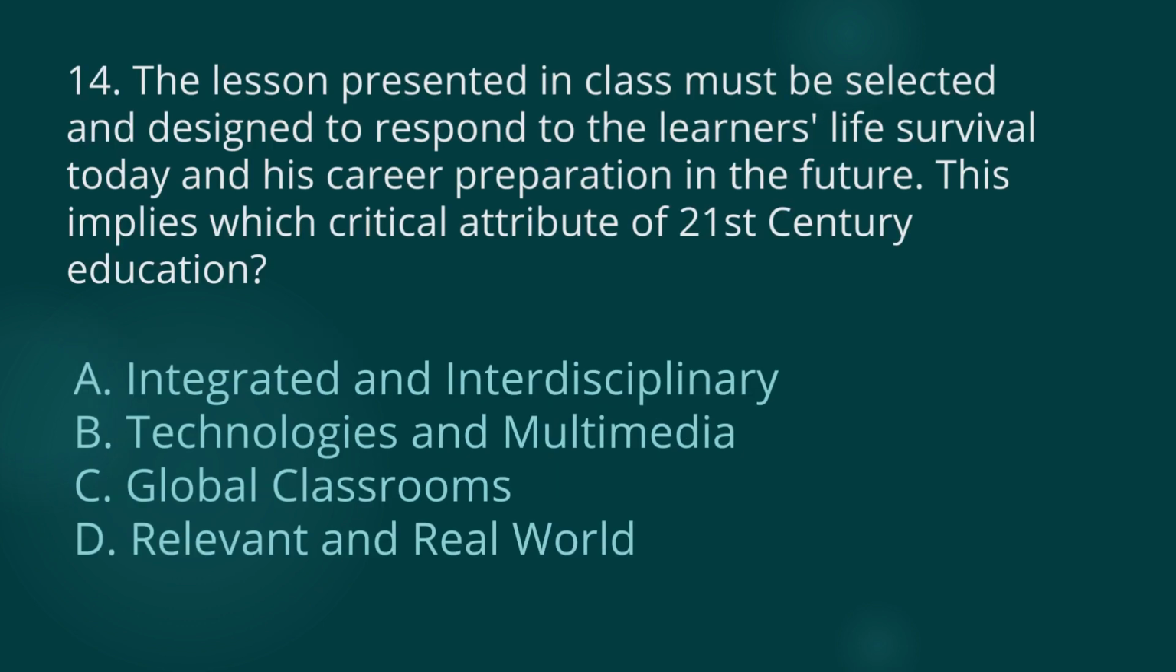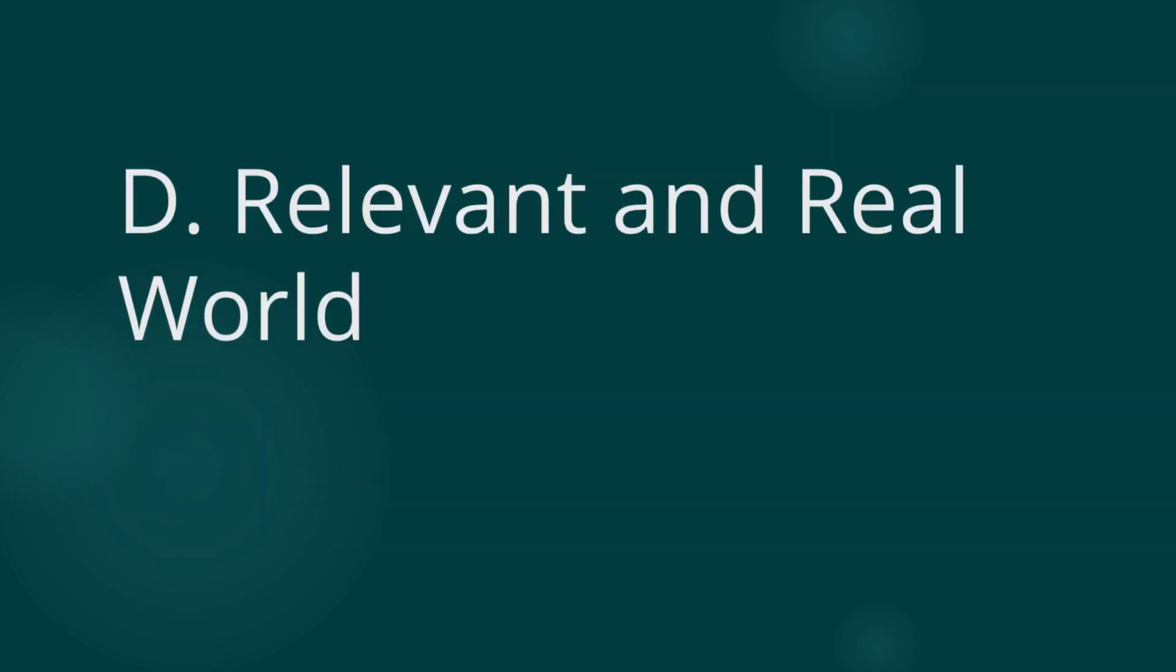14. The lesson presented in class must be selected and designed to respond to the learner's life survival today and his career preparation in the future. This implies which critical attribute of 21st century education? A. Integrated and interdisciplinary. B. Technologies and multimedia. C. Global classrooms. Or D. Relevant and real world. So designed to survive in this 21st century education. What is your answer? So the answer is relevant and real world.